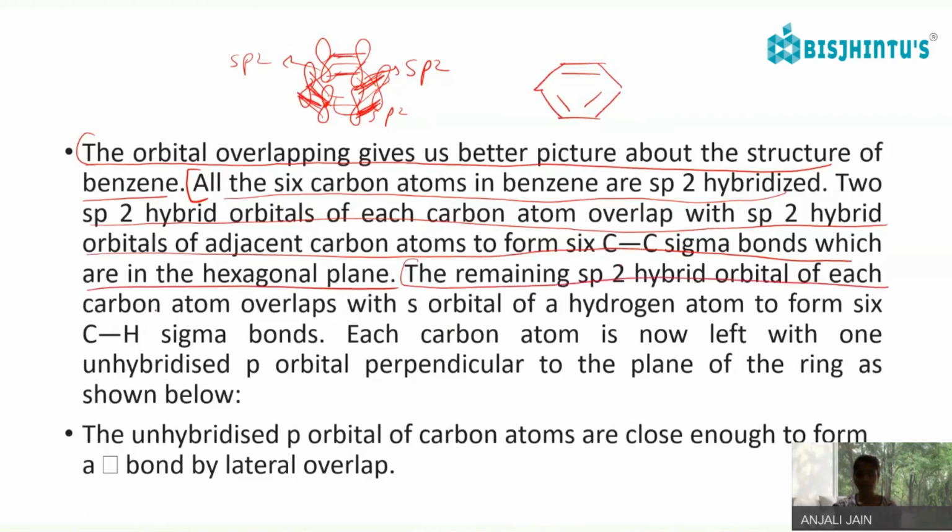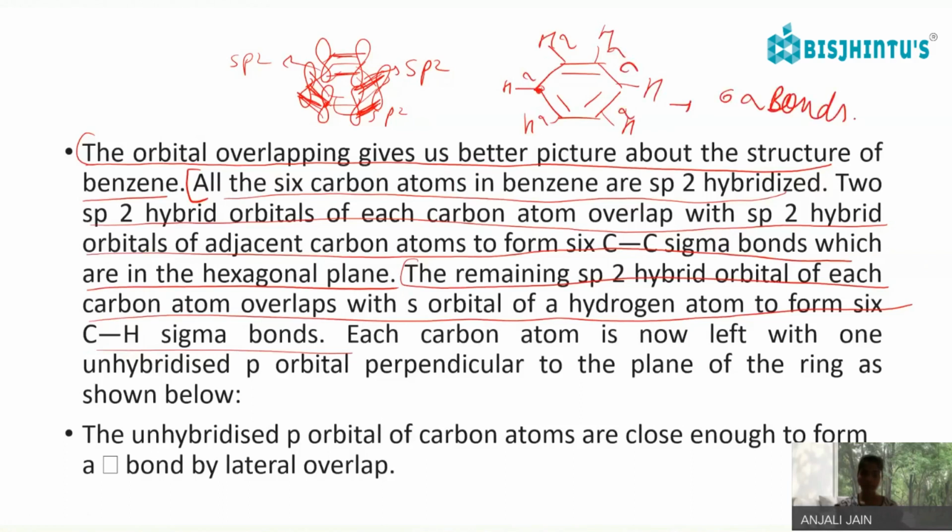The remaining sp2 hybrid orbital of each carbon atom overlaps with the s orbital of a hydrogen atom to form 6 C-H sigma bonds. So 6 sigma bonds are present.